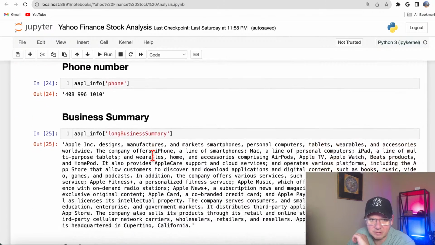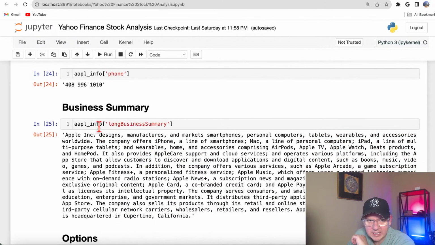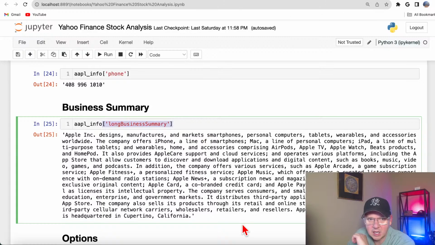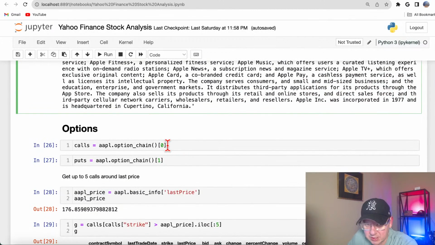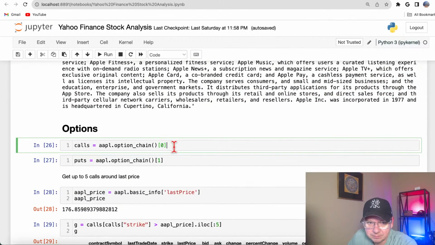Now, I also find it useful to get the business summary, especially for stocks that I don't know, because sometimes you're doing some research and bam, you see some company you've never heard about, and then you could just fetch a business summary so you could read a little bit about that company, what business they are in. Now options, that's really, really cool.